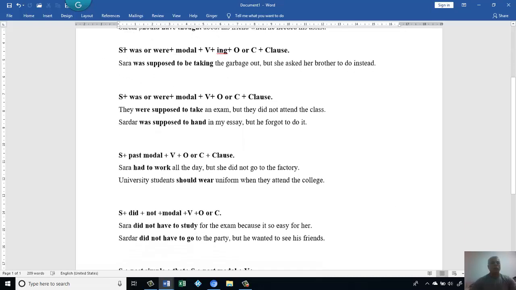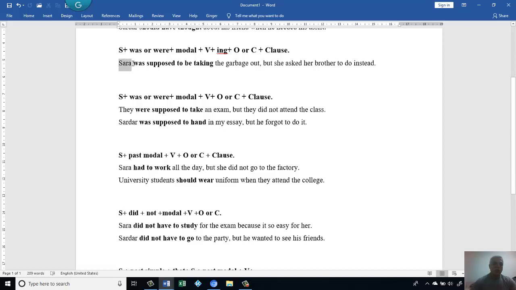For example, subject plus was or were, depending on the subject, then plus modal, then verb plus ing, then object or complement, then clause. For example, look here. Sarah was supposed to be taking the garbage out, but she asked her brother to do it instead.